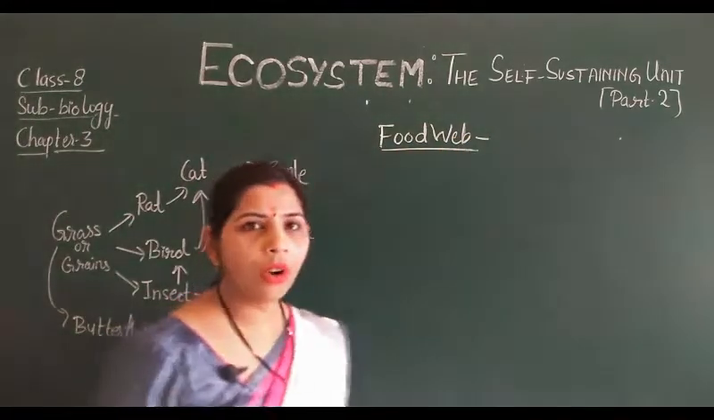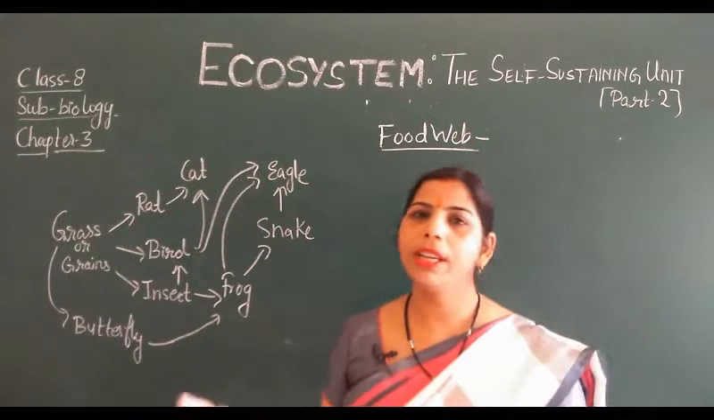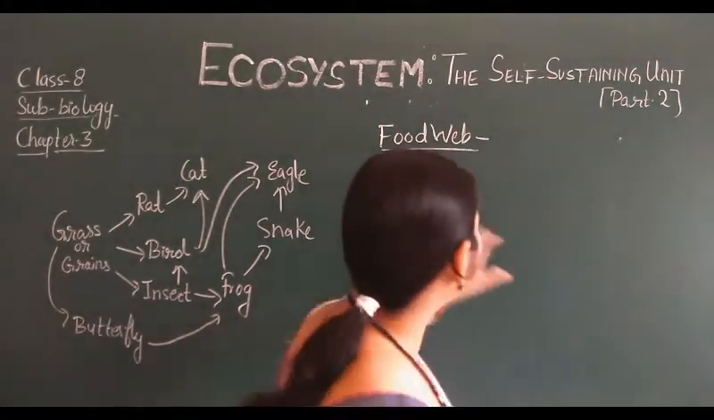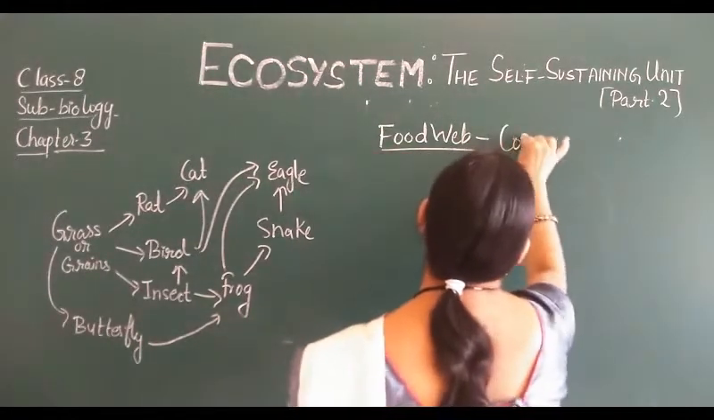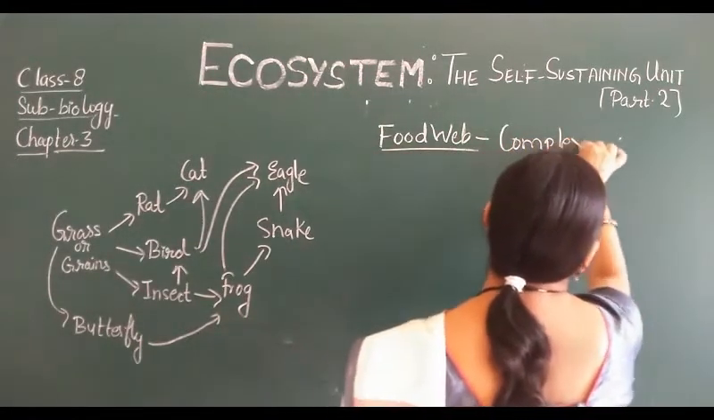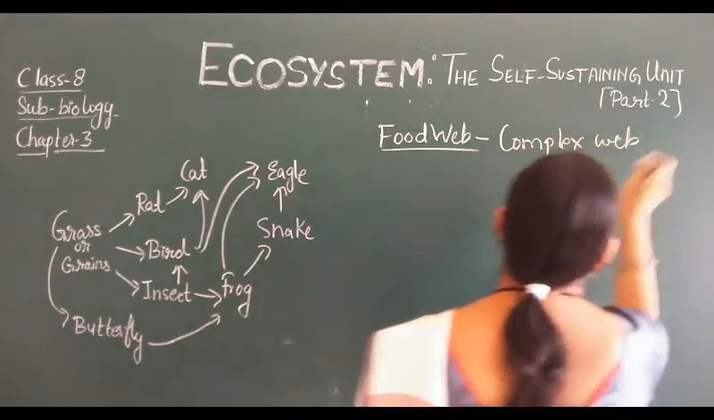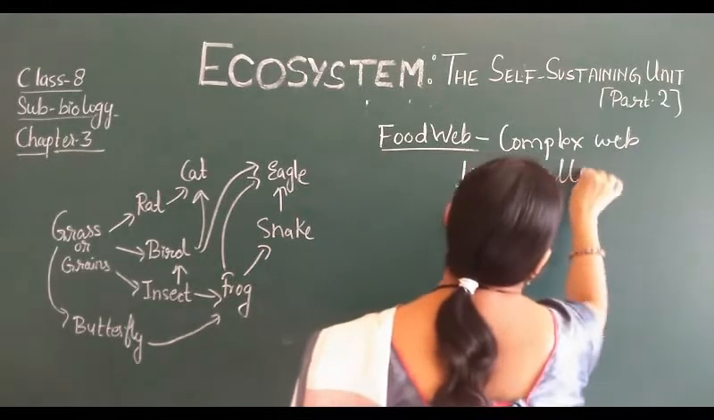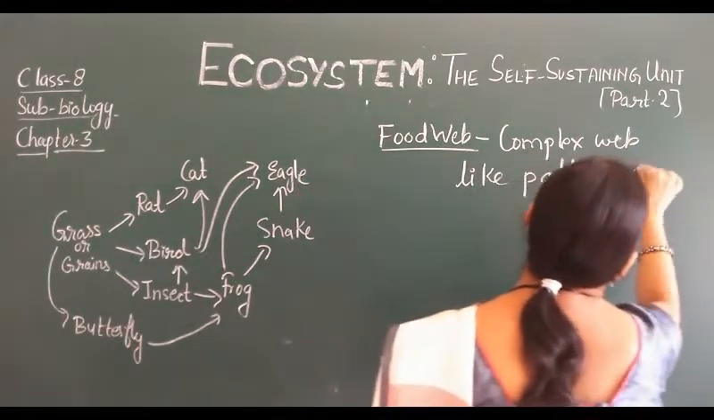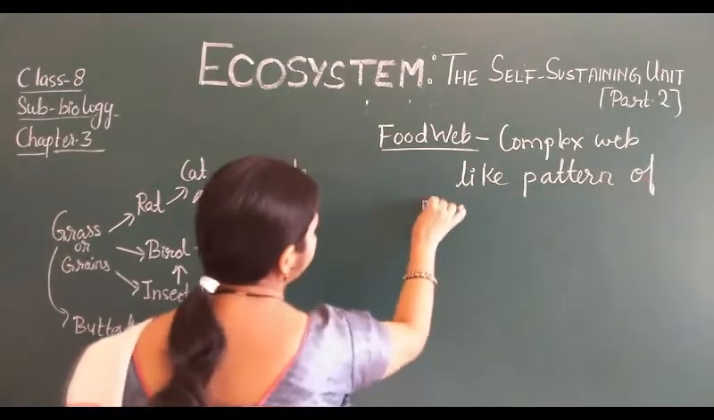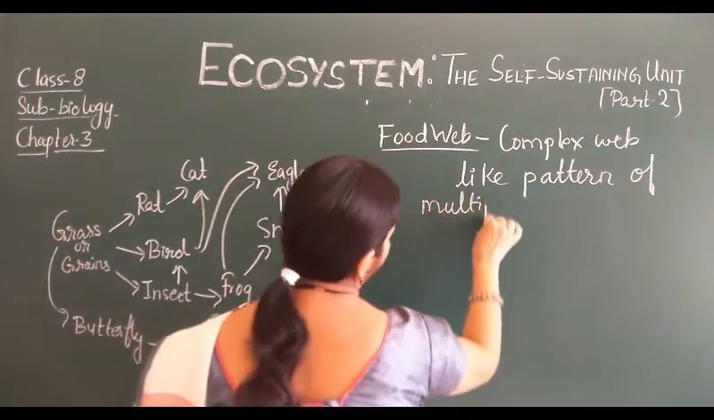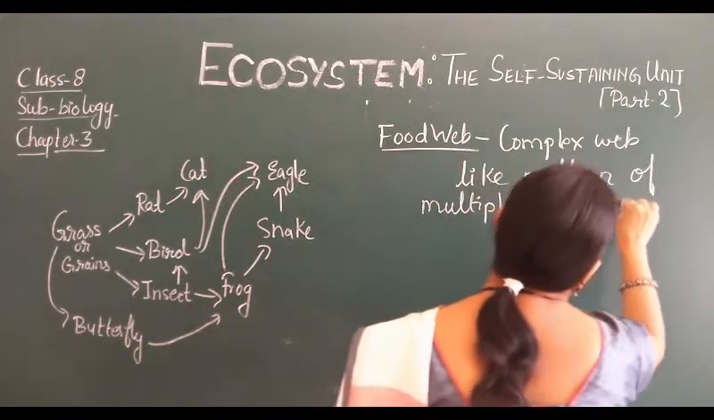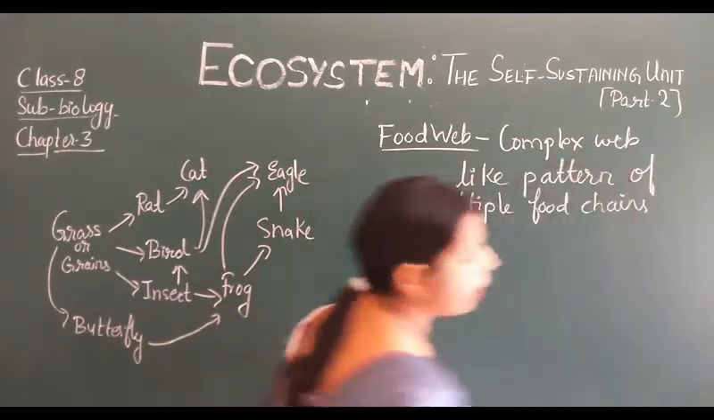That means one organism is not eaten by only one, it can be eaten by different other organisms. So what is a food web? It is a complex web-like pattern of multiple food chains connected naturally.